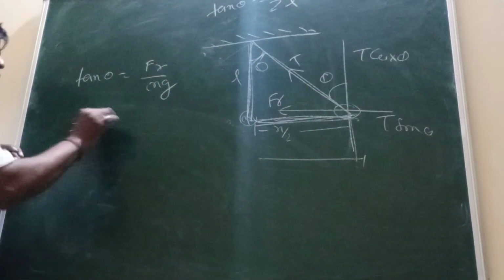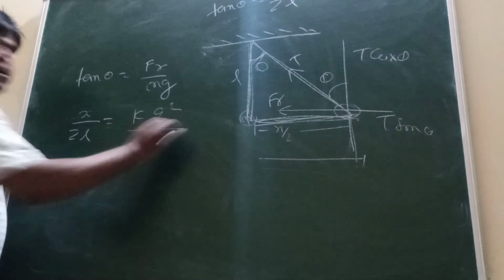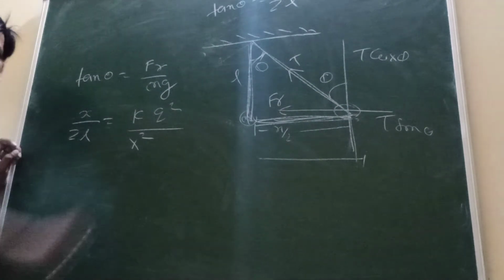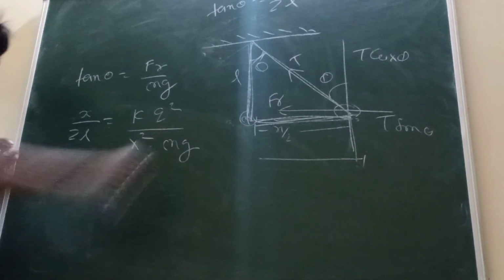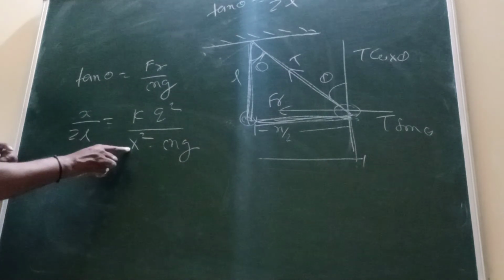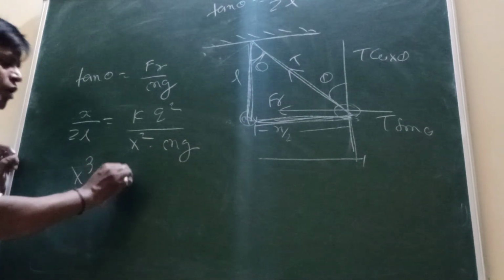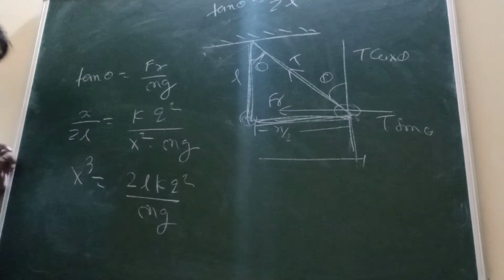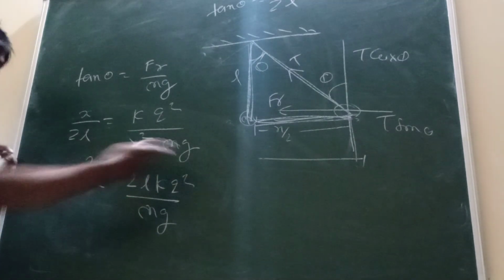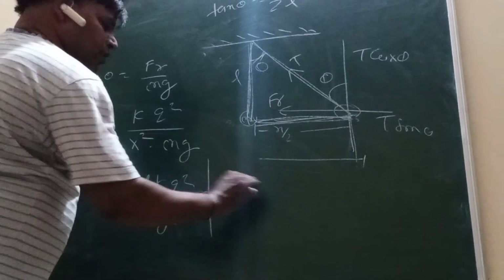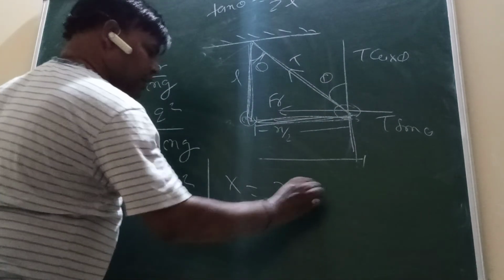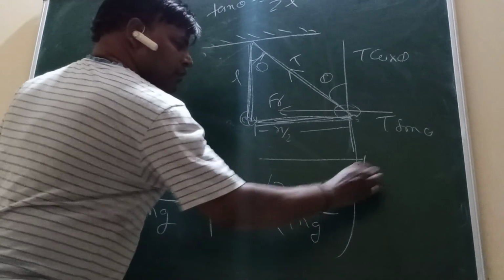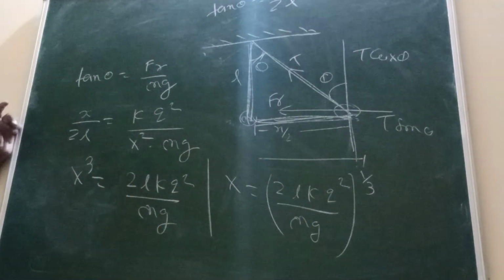Clear? F is equal to k q squared by r squared. The total distance is what value? X squared into mg. Understand? Now this x, multiply. So what value? x cubed is equal to 2lk q squared by mg. Understand? Clear? This q, the body size, what value? x is equal to 2lk q squared by mg, power 1 by 3. Understand? Write down.